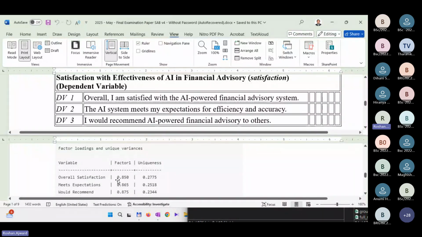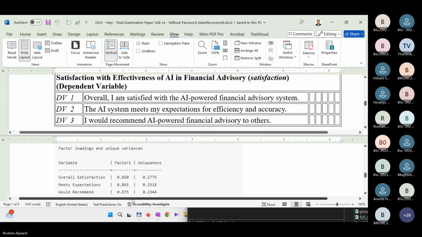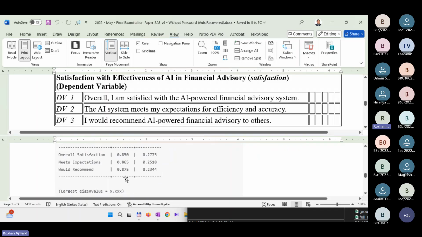So data reduction means these 3 are loaded under one factor. And of course, the factor loading should usually be above 0.5. We expect that to be above 0.5, not below 0.4.